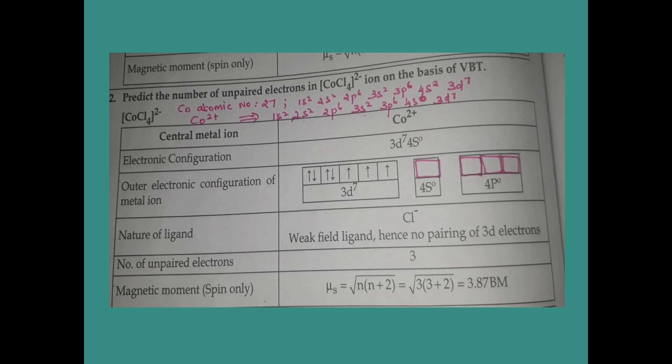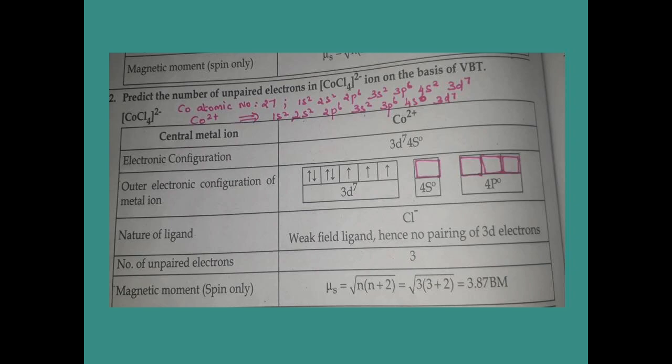Now see the electronic configuration: 1s2, 2s2, 2p6, 3s2, 3p6, 4s0 and 3d7. The 3d7 has 7 electrons, distributed in the 3d orbitals: the first 2 orbitals have 2 electrons each, and the third, fourth and fifth orbitals have 1 electron each. Now, which orbitals undergo hybridization? The 4s and 4p3 orbitals, indicated in the rose color box, alone undergo hybridization, and chlorine is a weak field ligand, so it never pairs the electrons in the 3d orbital.